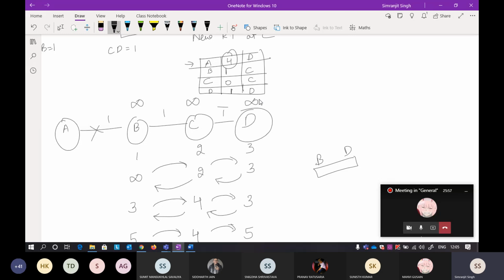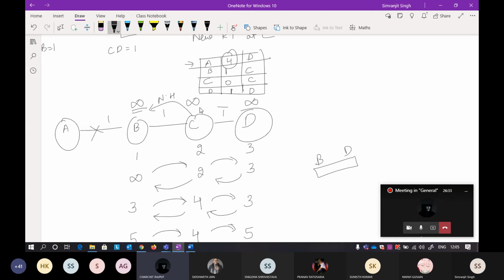Actually, why it is happening is because C is not able to tell B that my next hop is you. If it is somehow able to tell B that my next hop is you, now B will understand that the path between C and A does not exist, that path is through me. So it will exchange this distance vector with C. I will show you how this can happen, but the solution will be like this.